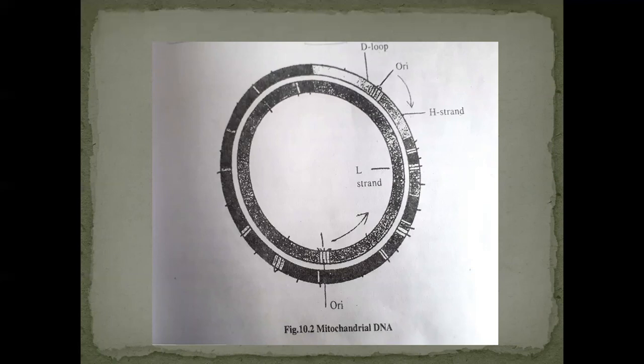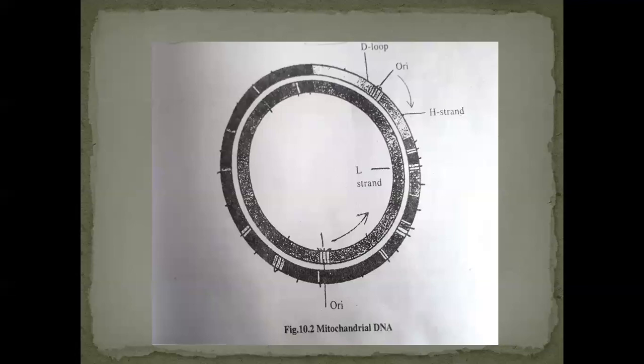This transcription is similar to nuclear genome transcription, but there are some differences between mitochondrial DNA transcription and nuclear transcription. The codons are also different between mitochondrial DNA and nuclear DNA.